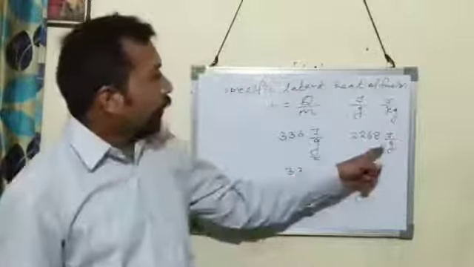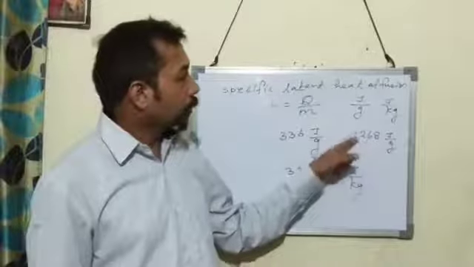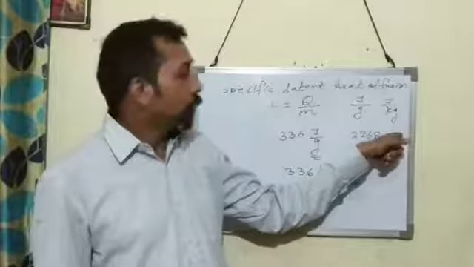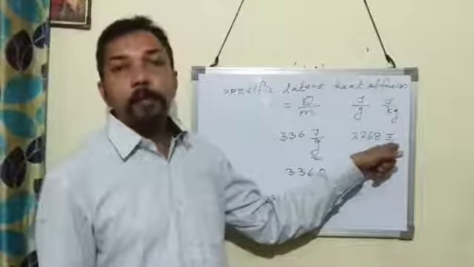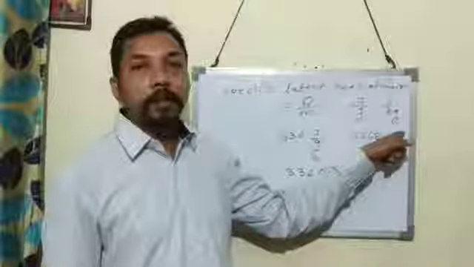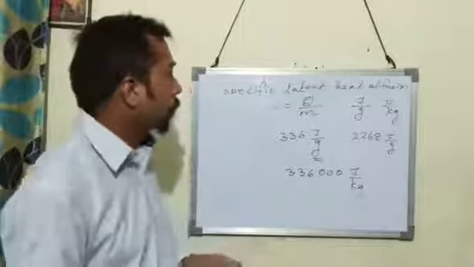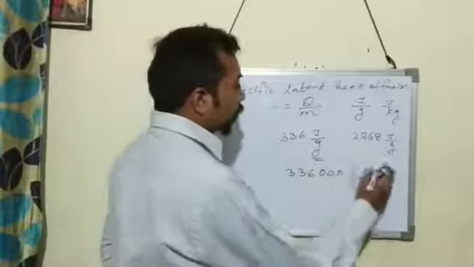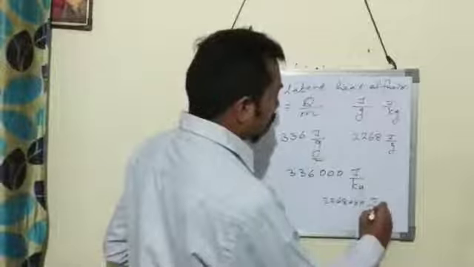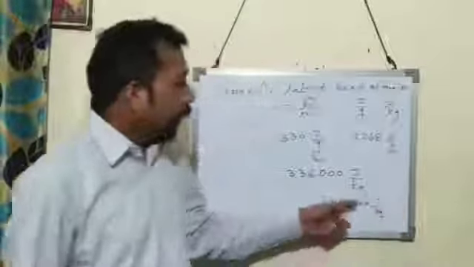So it means that 1 gram of water requires 2268 joule of heat to change from liquid state to gaseous state at constant temperature, that is at 100 degrees Celsius. In SI unit it is 2268,000 joule per kilogram.